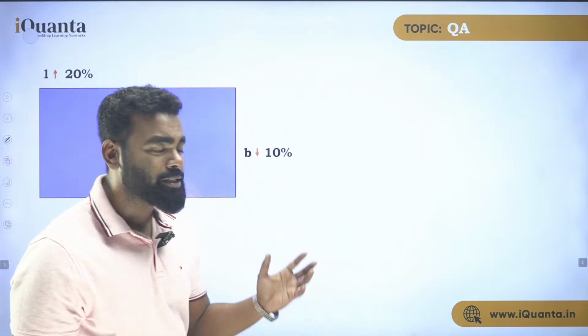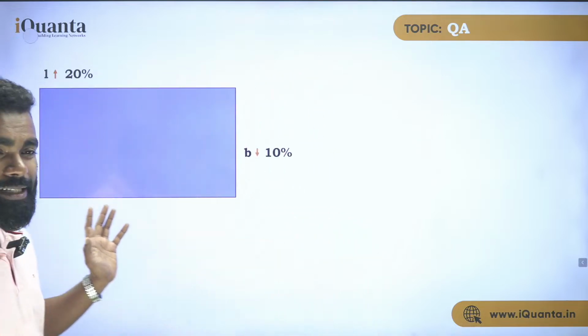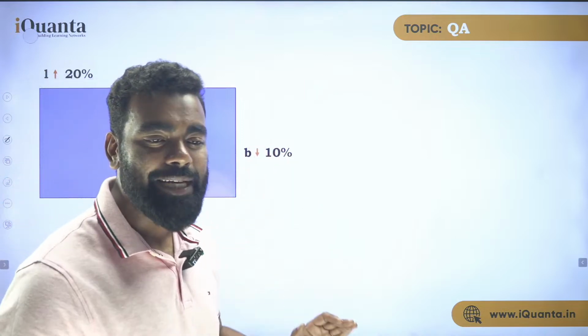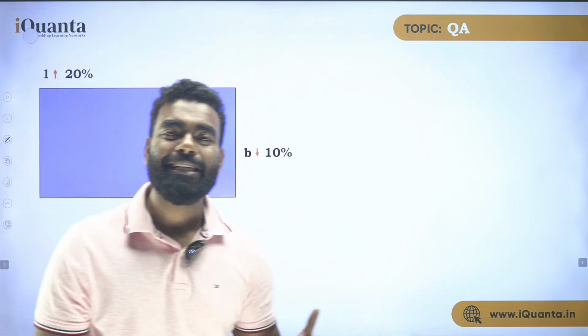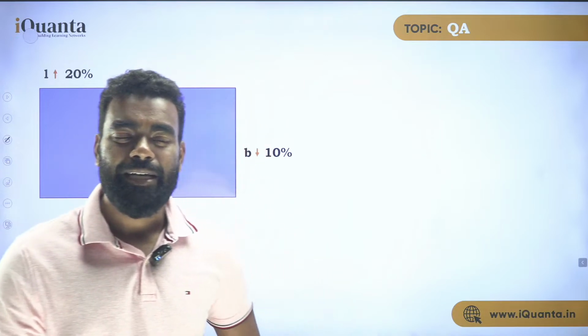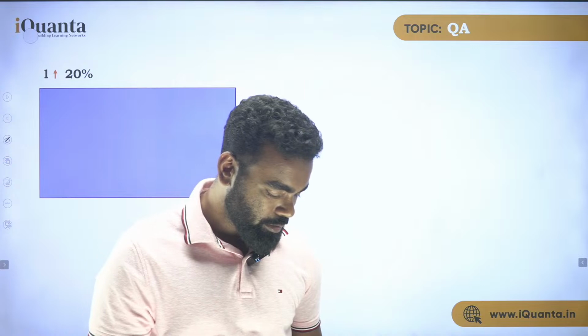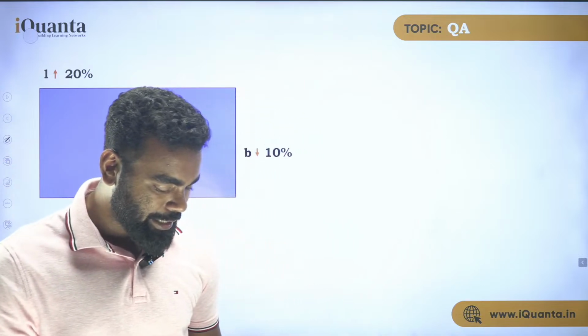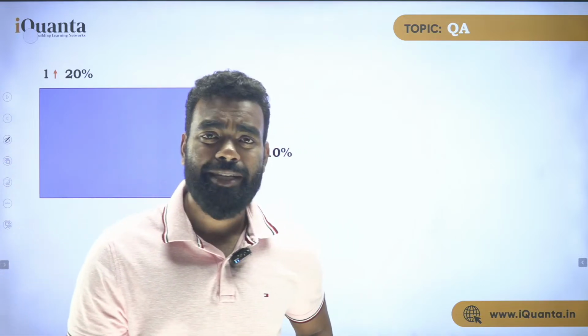Yes, we will discuss those things later, but just see about this. Now the length is increased by 20%, the breadth is decreased by 10%. Now what is the percentage increase in area or decrease in area? How do you solve this question? Length increased and breadth decreased. The percentage increase in area. How do you solve this question?